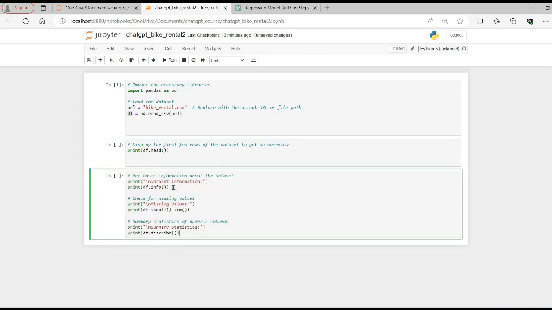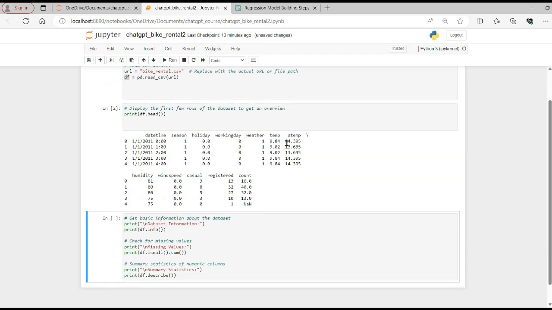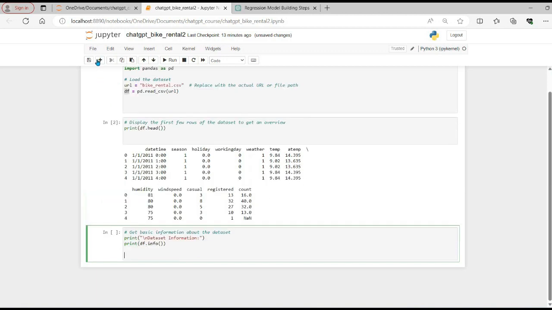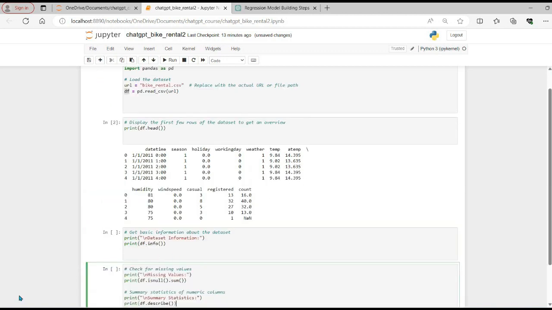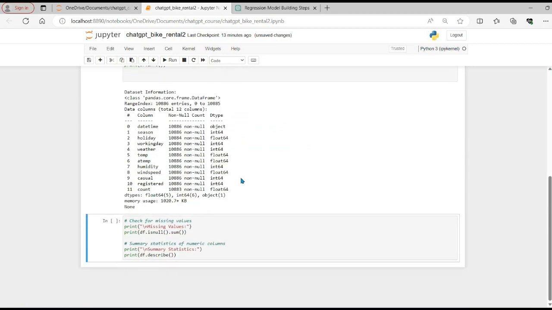So df.head will print the first 5 rows. We can see that it has successfully loaded our data, and these values make sense because they are the same values we have in the CSV. Now let's run df.info so that we can see some basic information about the data. These are the list of the columns, and dtype is the data type right now. We can see that datetime is being taken as object, which is a string. So typically Python is not reading this datetime column as a timestamp column right now.